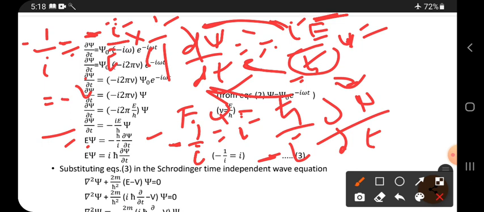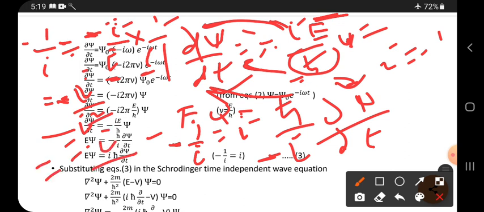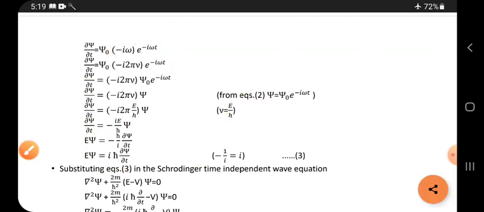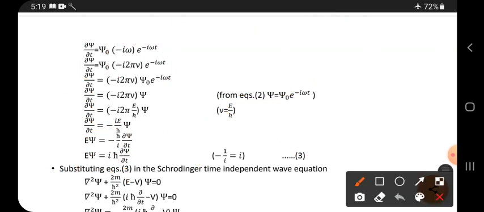Here minus is there. Here i into i is what? i square. i square is always equal to minus 1. Right? So minus i by... here the i square term is minus 1. Minus gets cancelled, then you get i only. So that is the reason why here the iħ value comes. That is the main reason.